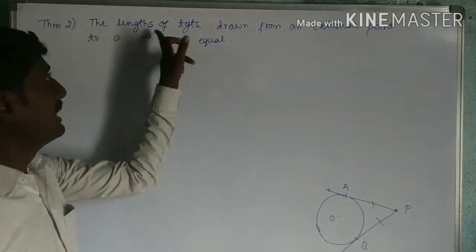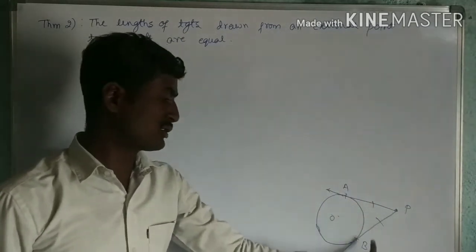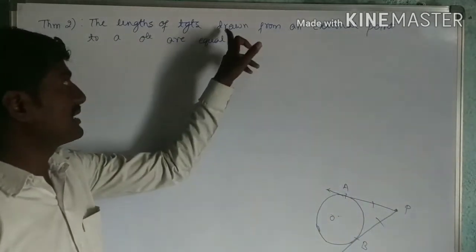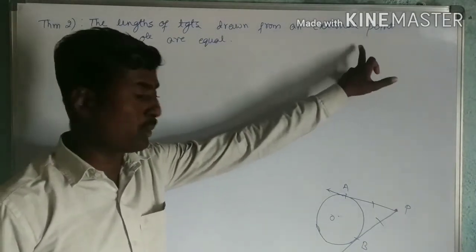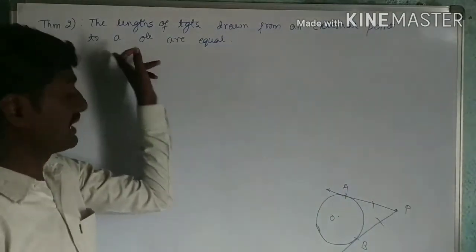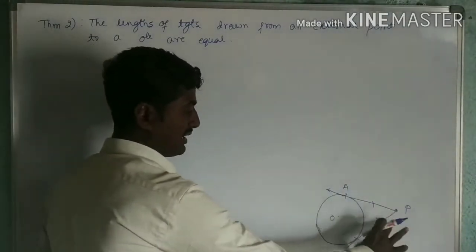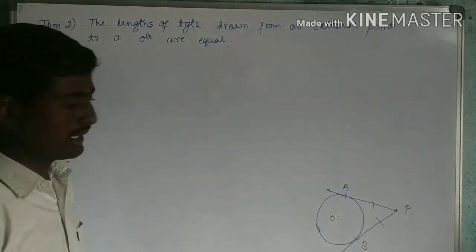The lengths of tangents: PA is a tangent, PB is also a tangent. The lengths of tangents drawn from an external point to a circle are equal. Means these two lengths are equal, we have to prove.